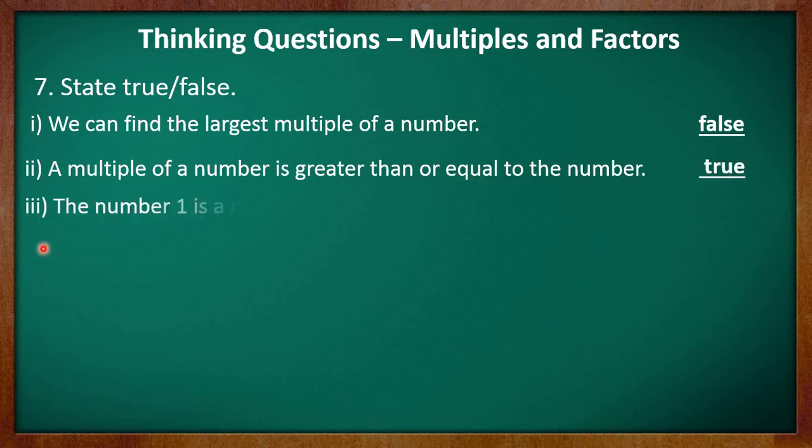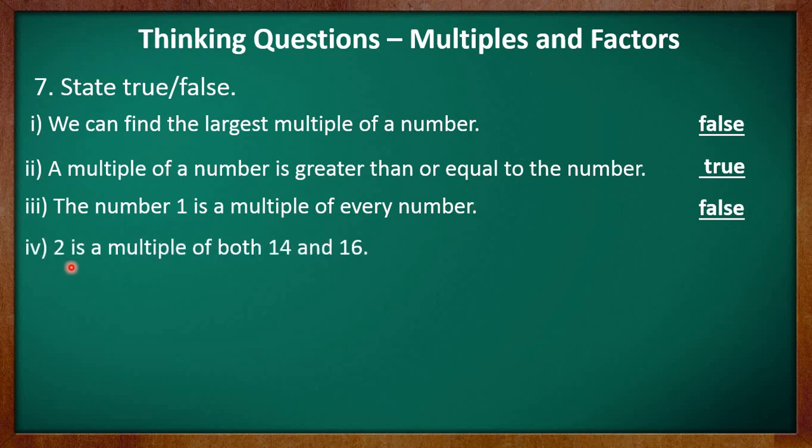Third part says the number 1 is a multiple of every number. Kids, as one of the properties of multiples, we have learnt that every number is a multiple of 1 and the smallest multiple of any number is the number itself. So that means 1 is not a multiple of every number. Instead, 1 is a factor of every number, right? And it is the smallest factor of every number. So you may say that this statement is false.